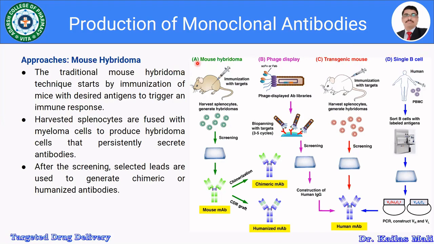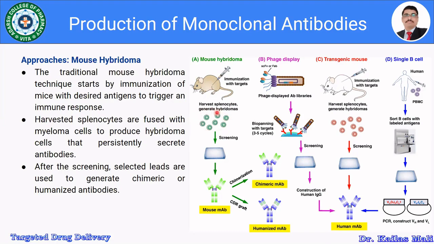So in the case of mouse hybridoma, the mouse is immunized with the antigen or the target. Then the spleen is separated, then the splenocytes are separated.